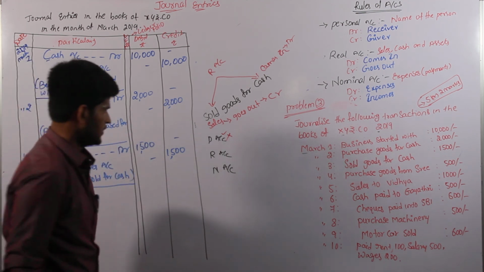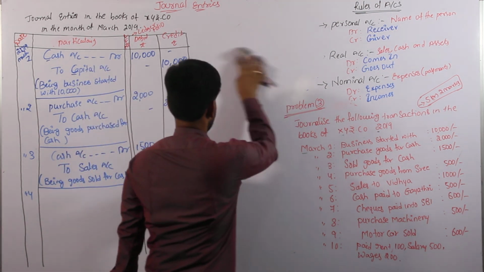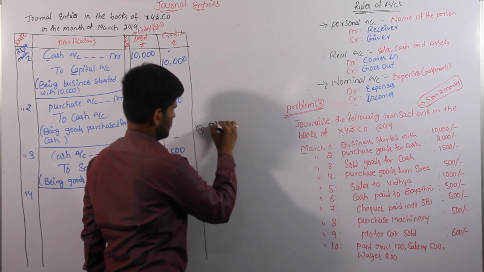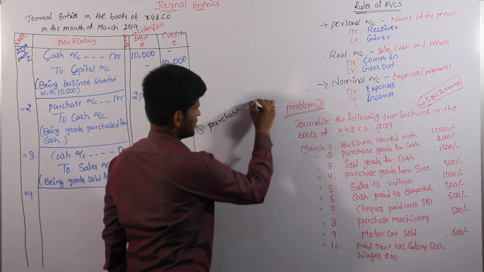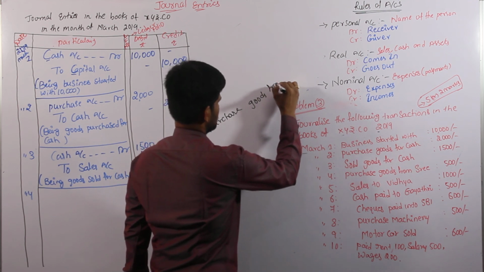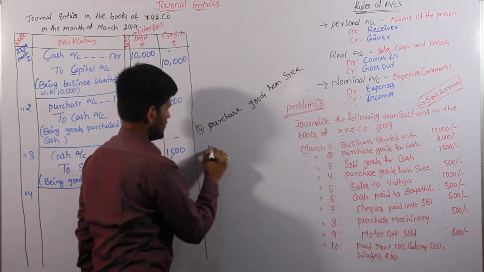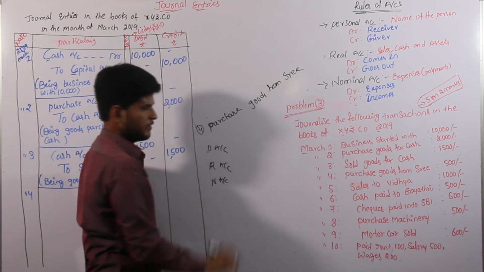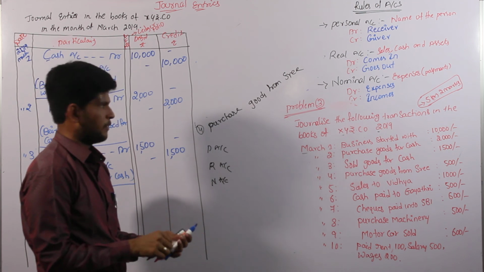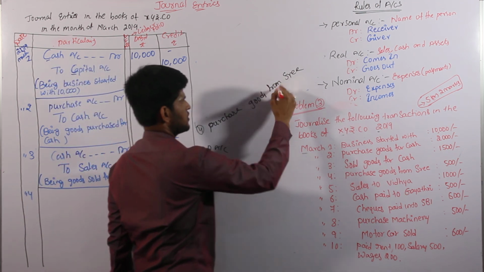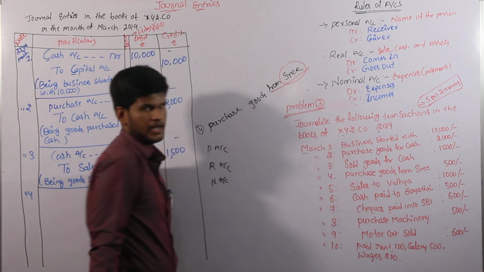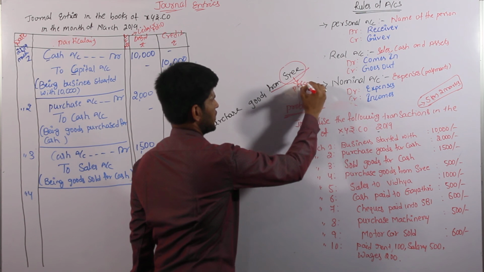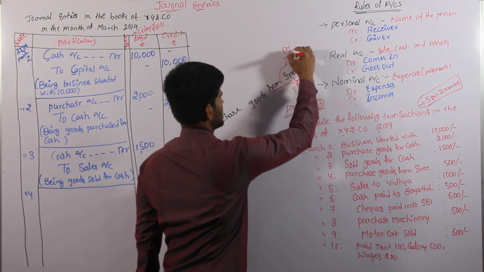Again we have to take three examples. The fourth one: purchase goods from Street. Again we can identify that personal account relates to the name of the person. Purchase goods from Street. Street is the name of a person, so Street is in the rule of personal account. Again we have to identify the personal account rules.